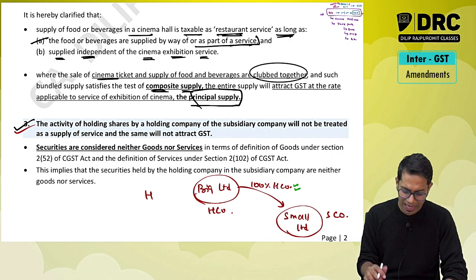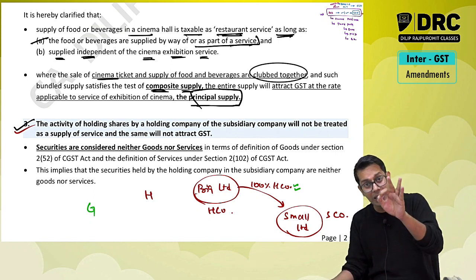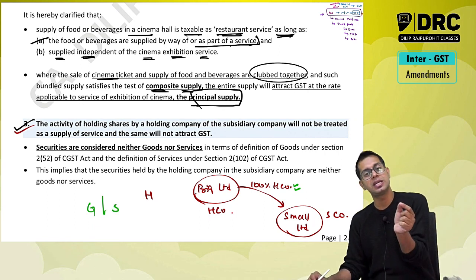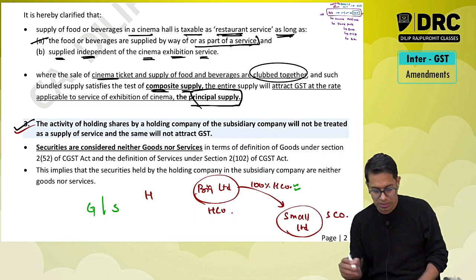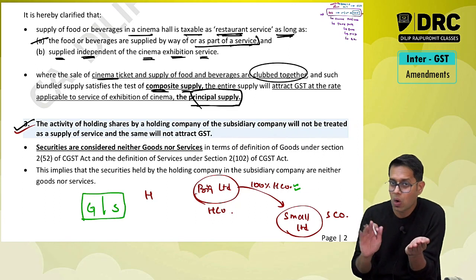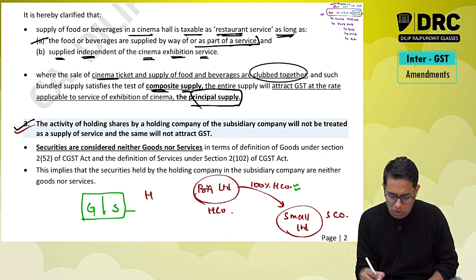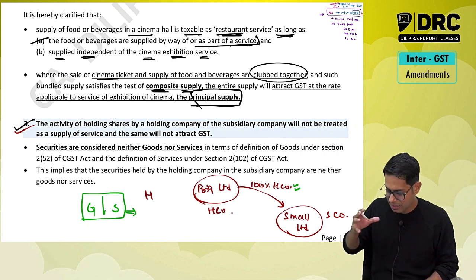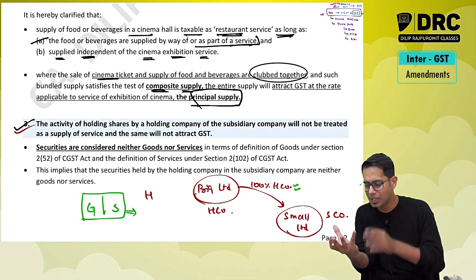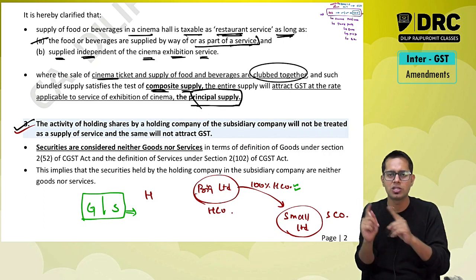Why, what happened, sir? You see the definition of goods. Goods means every kind of movable property other than money and securities. You see the definition of services. Services means anything other than goods, money and securities. Meaning what, sir? Securities are neither treated as goods nor treated as services. Therefore, the question of taxing the holding company does not arise at all. If the holding company is having shares in the subsidiary company, the shares come under the definition of securities, and securities are neither treated as goods nor treated as services. Therefore, it is not a supply.